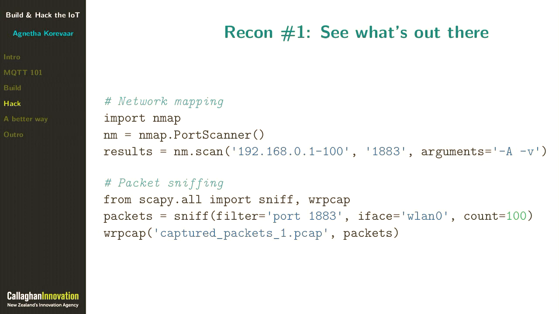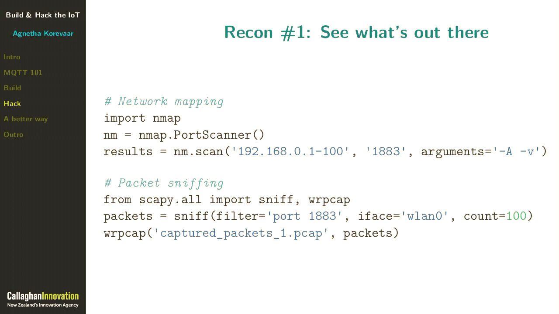So we want to see what's out there. Our first tool is Nmap, Network Mapper. This is great for seeing what kinds of devices are actually out there and what services they are offering. In this example, we're going to scan a range of devices, specifically on port 1883, which is the default port for MQTT. And that will then tell us which devices have this port open.